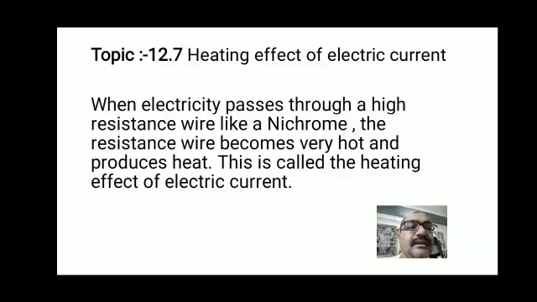Okay, then let's learn about the next topic, heating effect of electric current. So what is meant by heating effect of electric current? When electricity passes through a high resistance wire like nichrome, the resistance wire becomes very hot and produces heat. This is called the heating effect of electric current. Let's take one example: a filament is made from nichrome wire, so when electricity passes through it, it becomes hot and starts producing heat. So that is the heating effect of electric current.